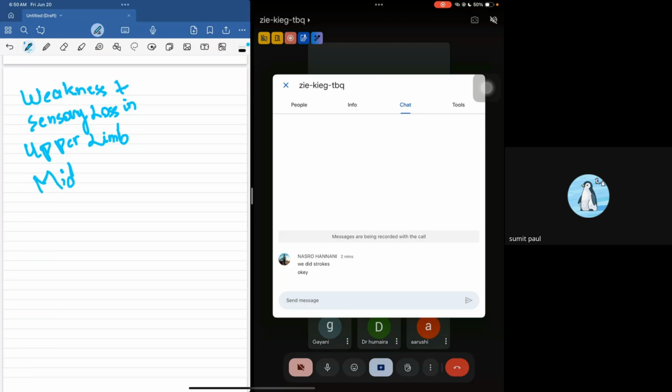You just want to see the patterns. What is the pattern? Where is the stroke occurring? From that, a lot of things are going to be clear. So if there is weakness and there is sensory loss in the upper limb.